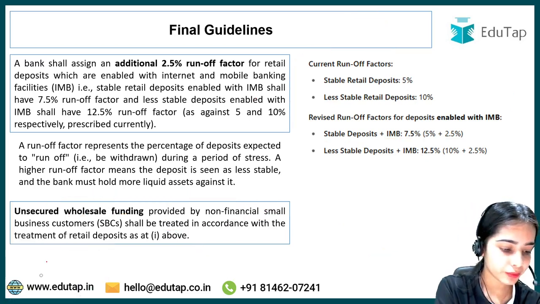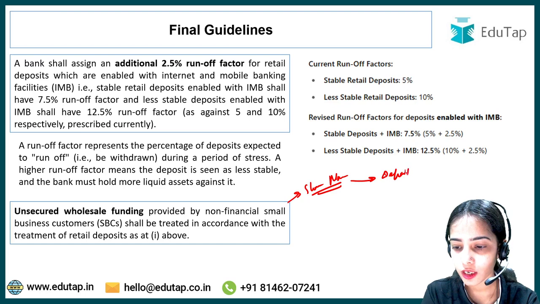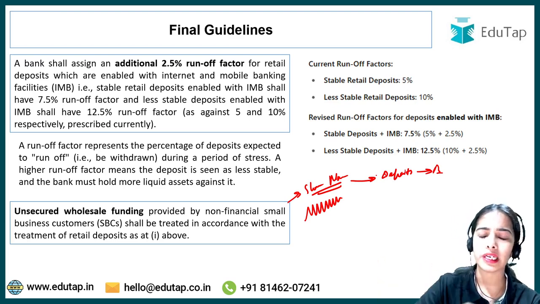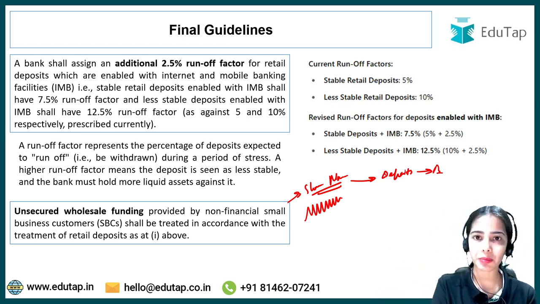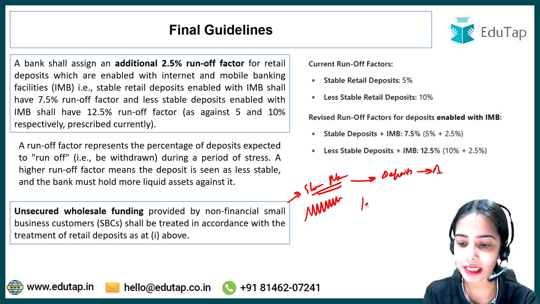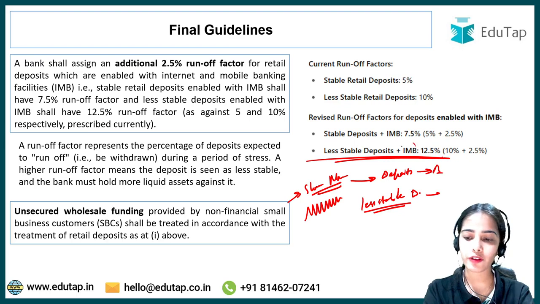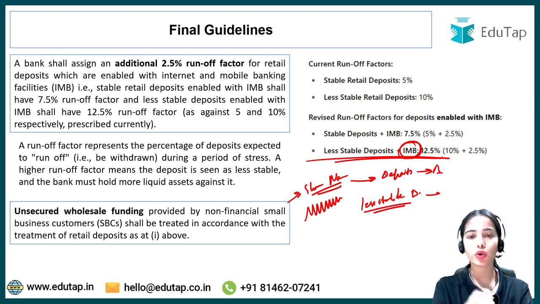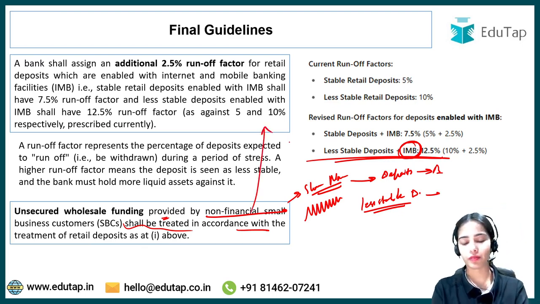Similarly, let's say there is a small shoe manufacturer who has made deposits with the bank, and it has been seen that the shoe manufacturer takes out the money in a very rampant manner, or whenever the money is deposited, after a few days the money can be taken out. So the shoe manufacturer has less stable deposits in the bank. This data will be followed if there is enablement of internet and mobile banking. So unsecured wholesale funding provided by non-financial small business customers shall be treated in accordance with the treatment of the retail deposits above. So this is the idea.